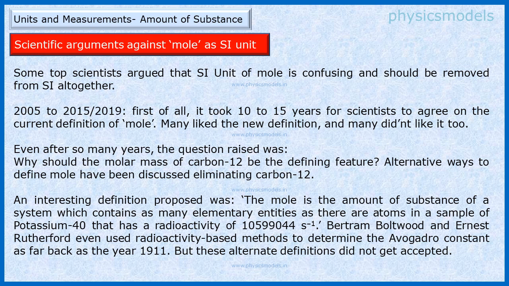And they said, why should carbon 12 be considered as the reference for the molar mass, and they proposed some alternative ways of defining mole. All these were not accepted and we are still sticking to the official SI definition of amount of substance.